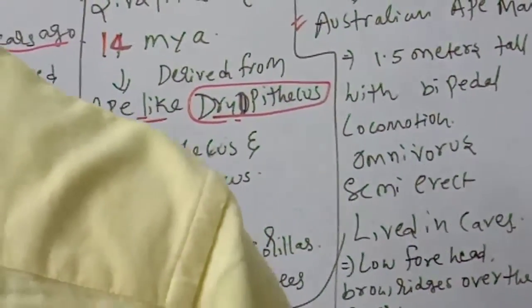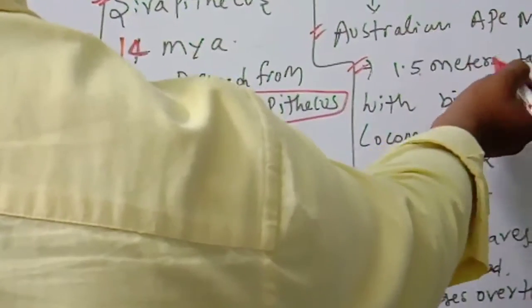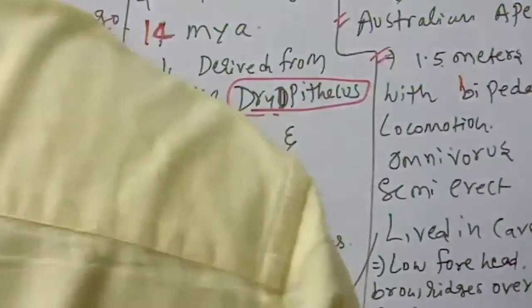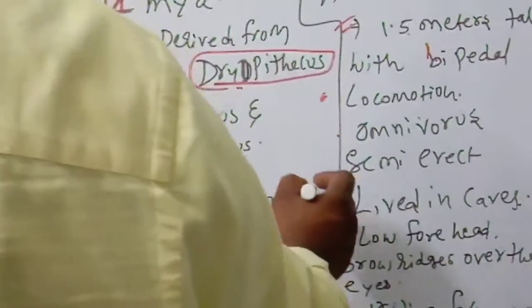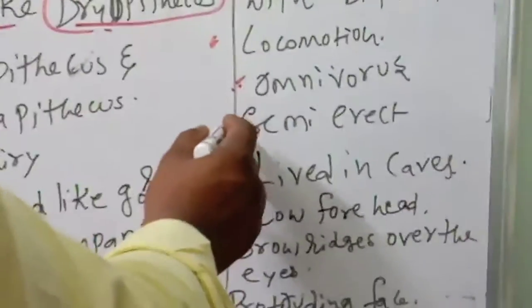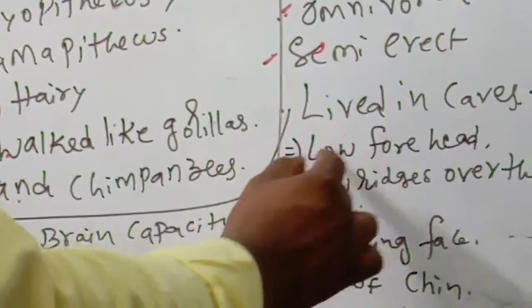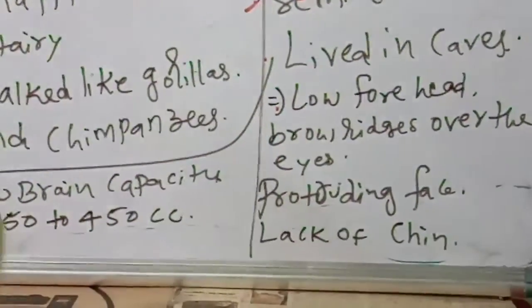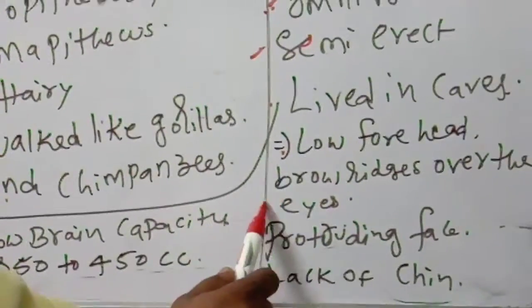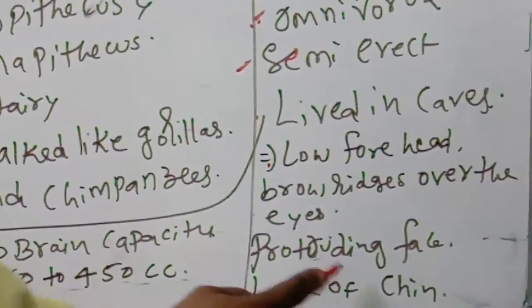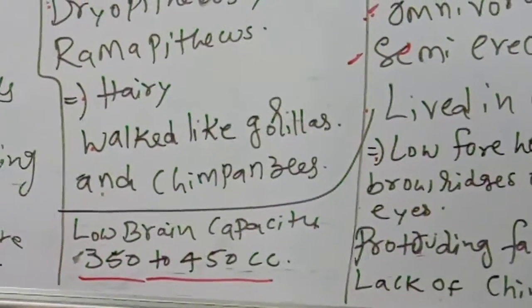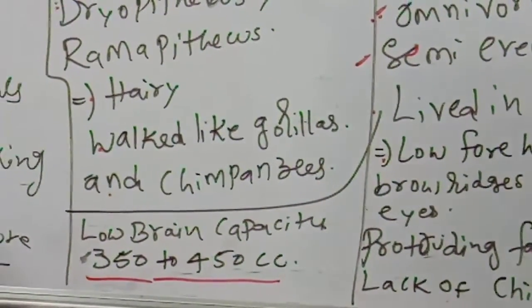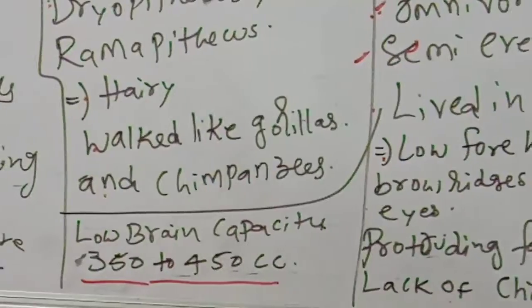He was about 1.5 meters tall, with bipedal locomotion, omnivorous, eating flesh and vegetable materials, semi-erect, not completely tall but bent somewhat, lived in caves, low forehead, brow ridges over the eyes, protruding face, lack of chin, low brain capacity of 350 to 450 cc. Such kinds of characters are there.